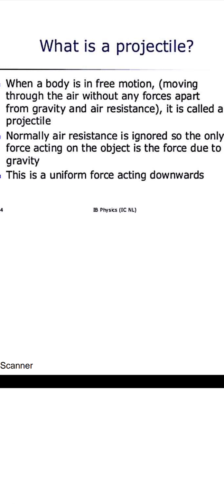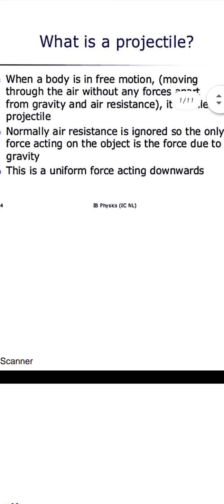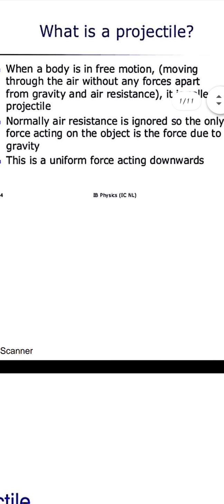But projection is also of different types, because an object can be projected horizontally, at an angle, or vertically. So three types of projection will also be seen, but now we are seeing what the projectile is. It is a free motion in which no other resistance is working on it, only gravity. So if we project a body, it will move in the vertical plane, then come again in the downward direction, under the influence of gravity, and the only acceleration working on it will be acceleration due to gravity.